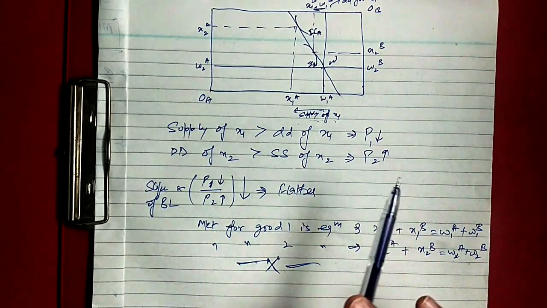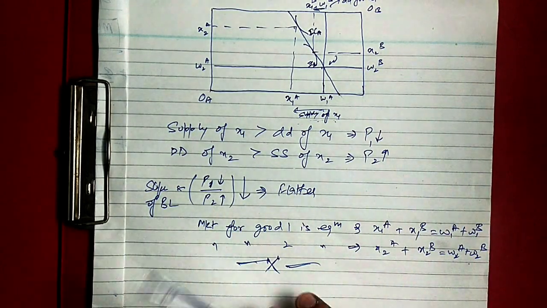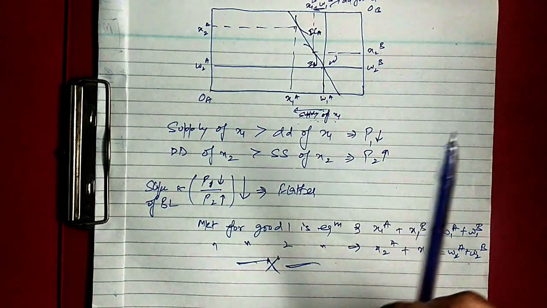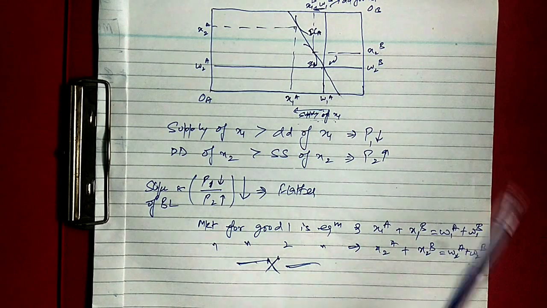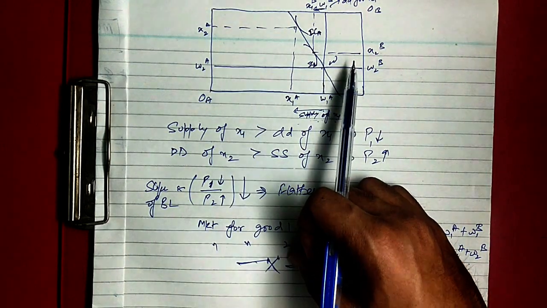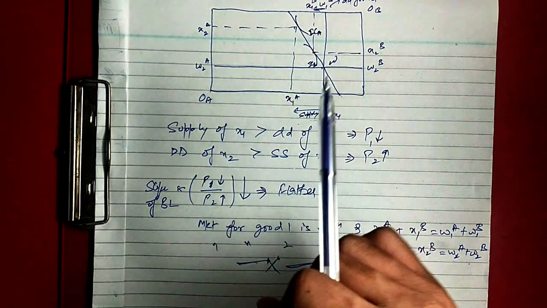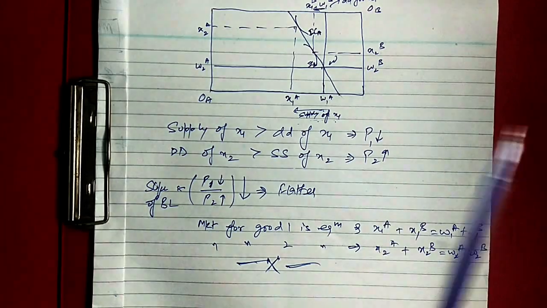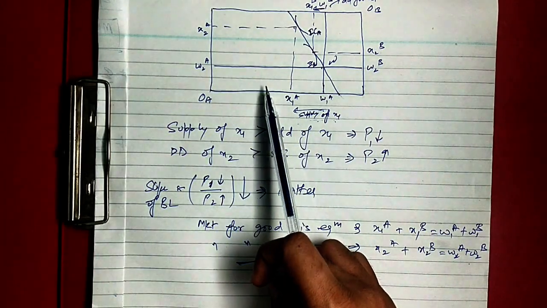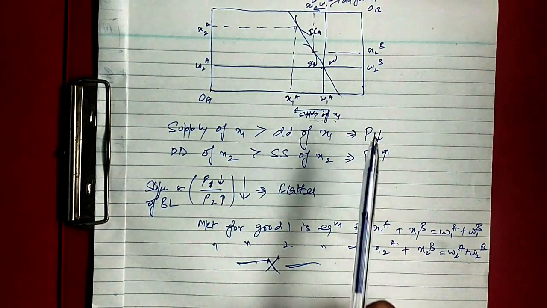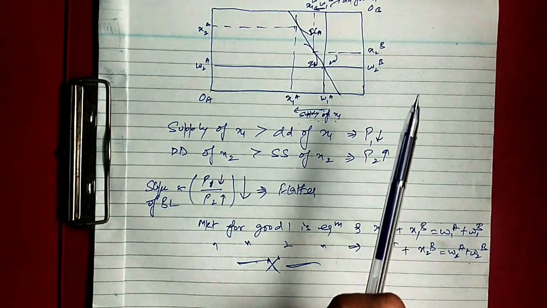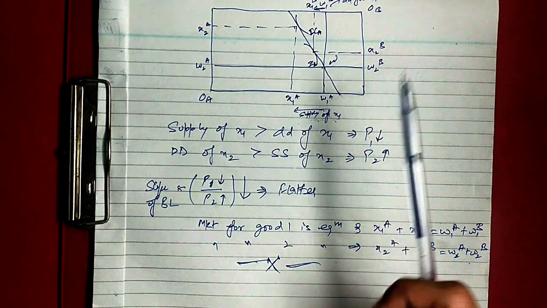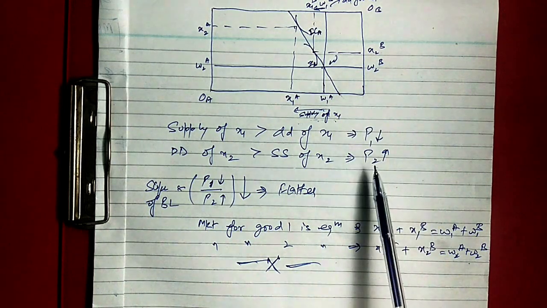So for any arbitrary prices P1 upon P2, it is not necessary that there will be an equilibrium in the market. We have seen this in this case also. In other words, there is no guarantee that demand will be equal to supply. As shown in this figure, there is excess supply for good 1 and excess demand for good 2. As a result, the market price of good 1 will fall and the market price of good 2 will rise.